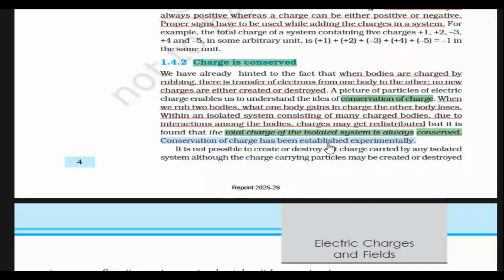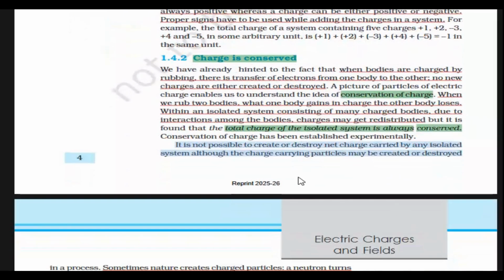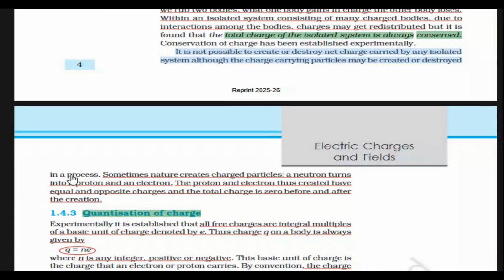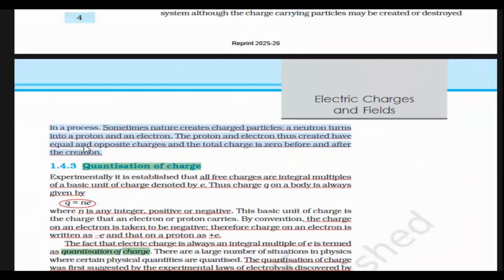Conservation of charge has been established experimentally. It is not possible to create or destroy net charge carried by any isolated system, although the charge-carrying particles may be created or destroyed. Figure 1.2 Electroscopes. A. The gold leaf electroscope. B. Schematics of a simple electroscope. In a process, sometimes nature creates charged particles. A neutron turns into a proton and an electron. The proton and electron thus created have equal and opposite charges, and the total charge is 0 before and after the creation.